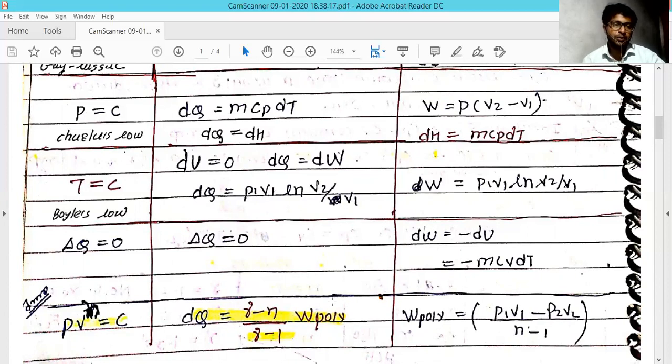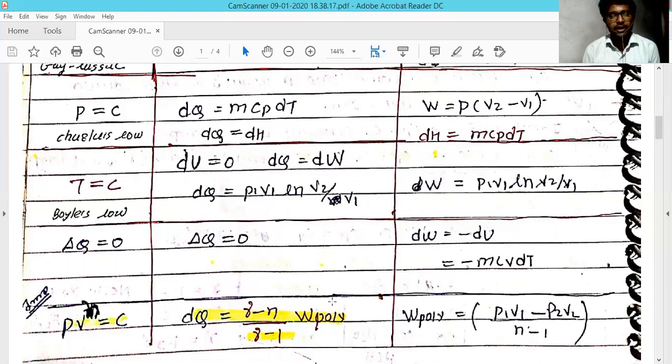The fourth process is the adiabatic process. In this chapter we are talking about heat transfer, but in this case the process itself says that the heat transfer is zero. The first law formula turns out to be zero equal to du plus dw.